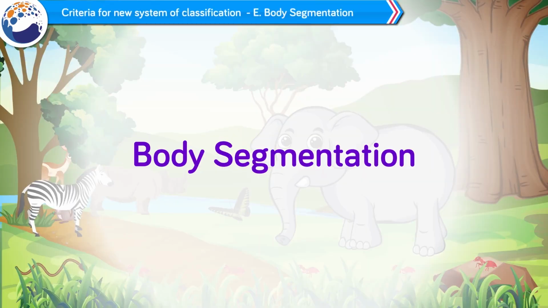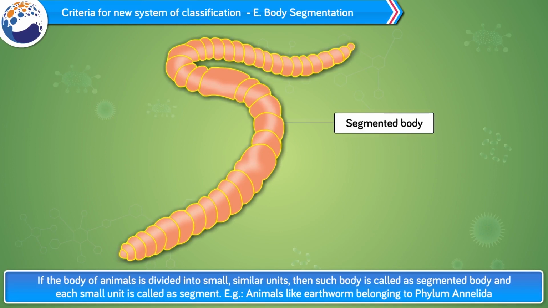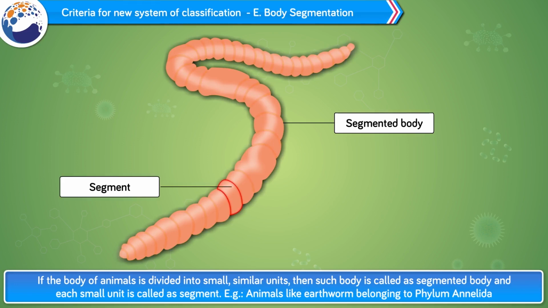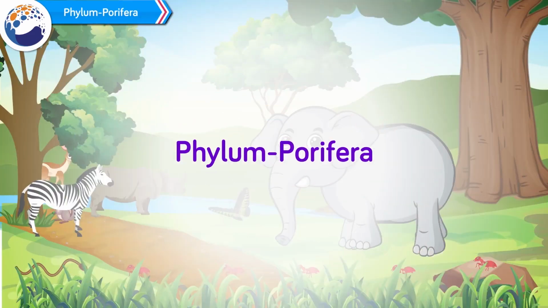Body segmentation. If the body of animals is divided into small, similar units, then such a body is called a segmented body and each small unit is called a segment. Example, animals like earthworm belonging to phylum Annelida.